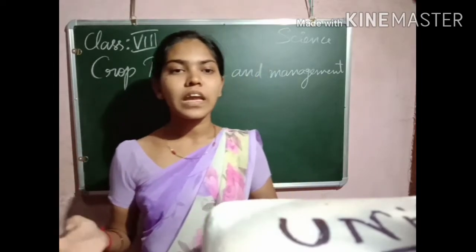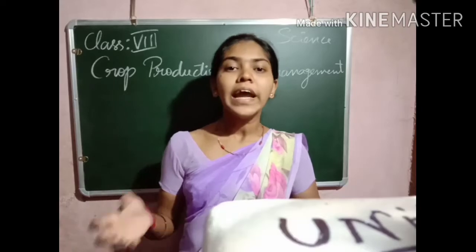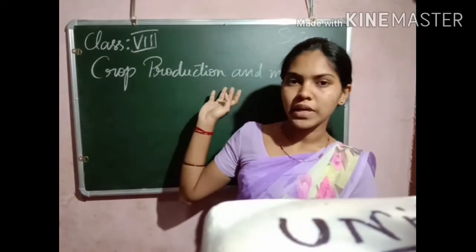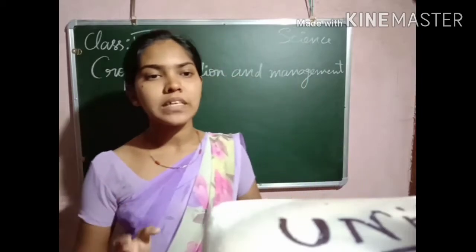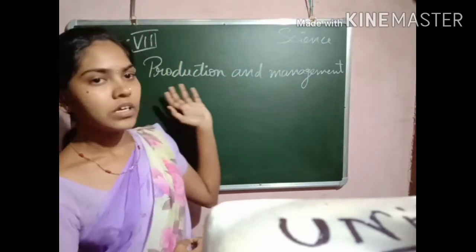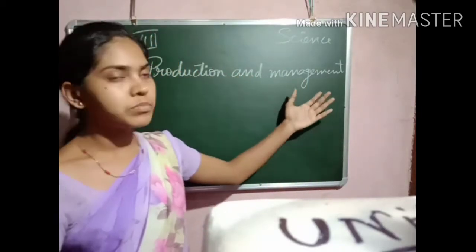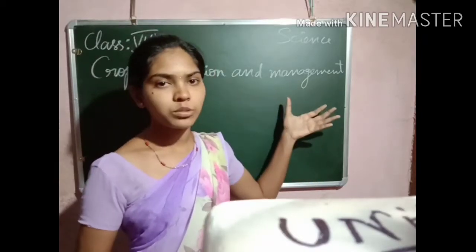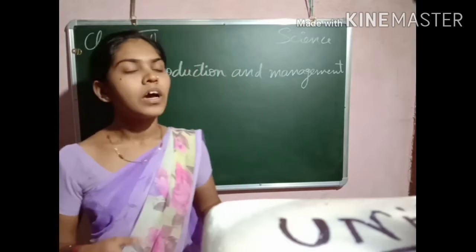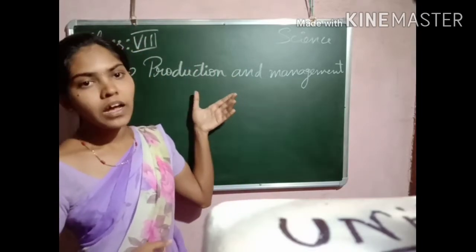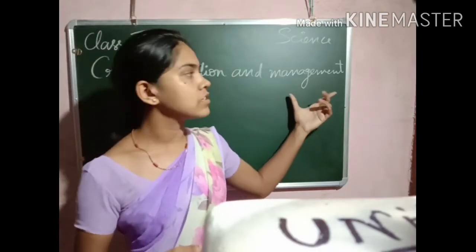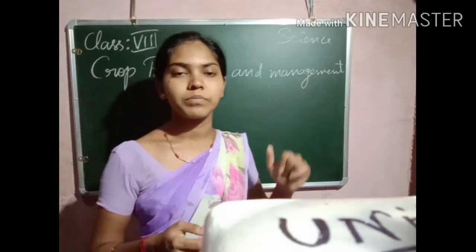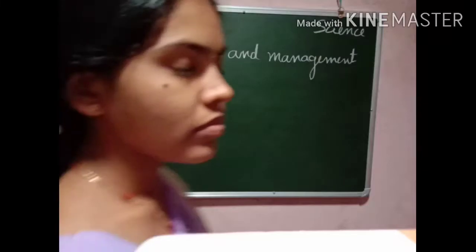Since food is required for a large-scale population, it is necessary to take care of crop production and management. It is a basic need. Now let us discuss how crop production is done and what processes take place in the management of crop production during cultivation.